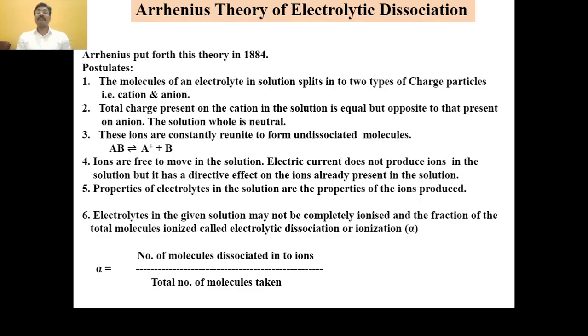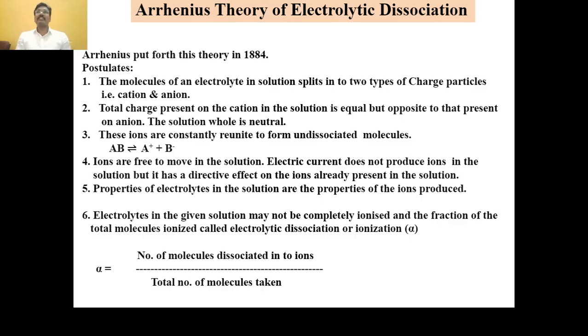This means a fraction of the total molecules gets ionized. Suppose we add 50 molecules of sodium chloride in water, then those 50 molecules may not all be dissociated into sodium ions and chloride ions.